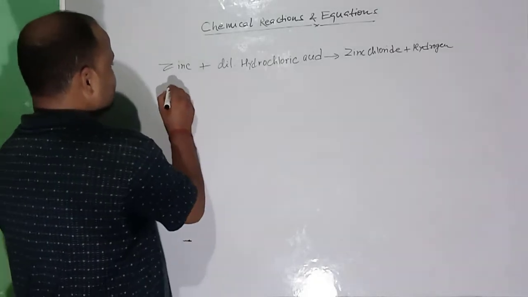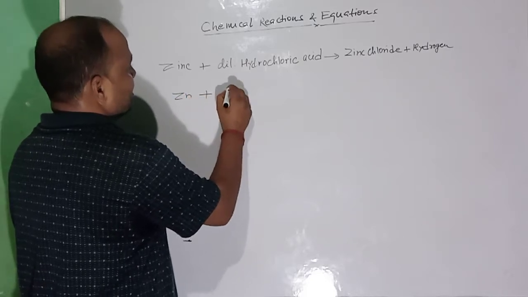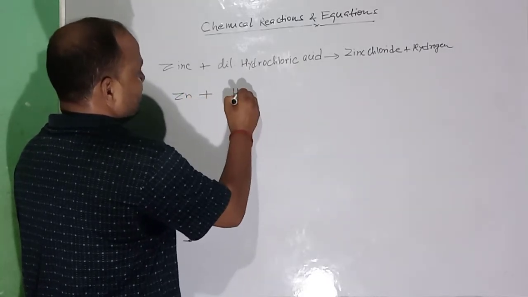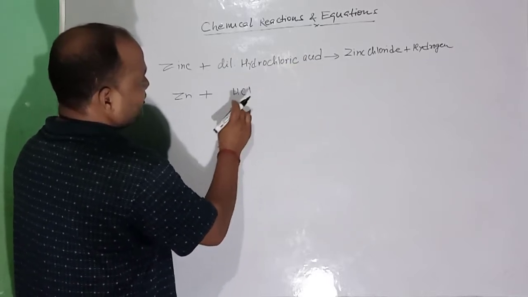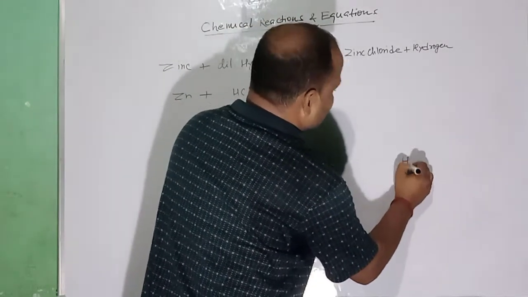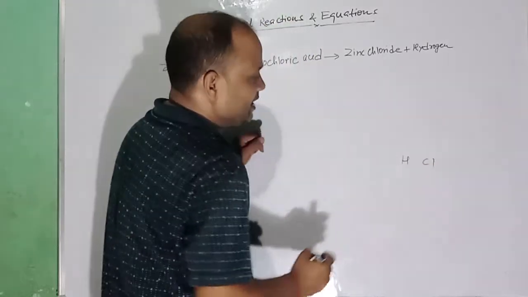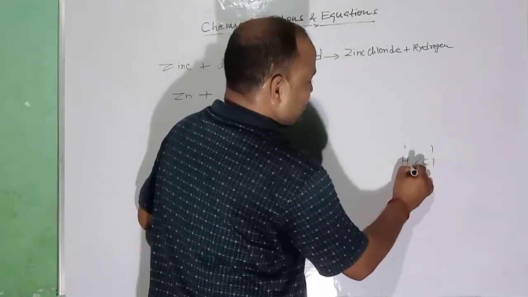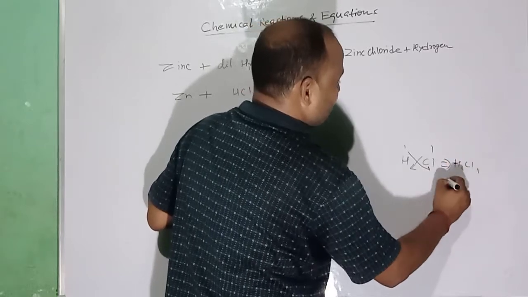Now zinc, symbol of zinc Zn, plus HCl, hydrochloric acid. How will you get to know the formula is HCl? Hydrochloric acid: hydrogen symbol H, chloride Cl, valency 1. Use crisscross, it will be H1 Cl1, which is equal to HCl.